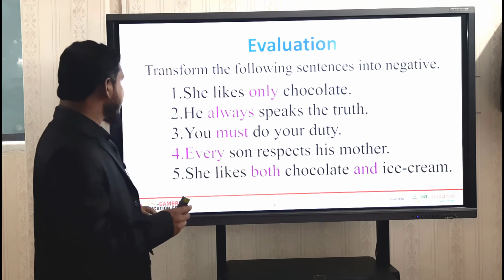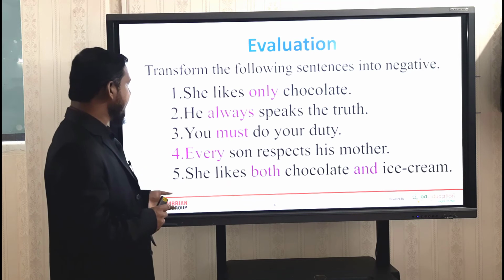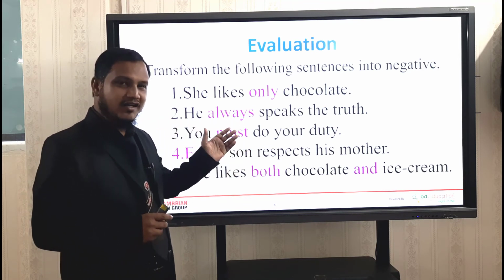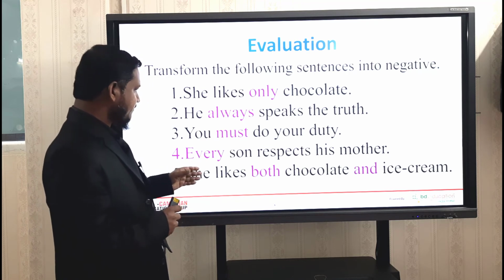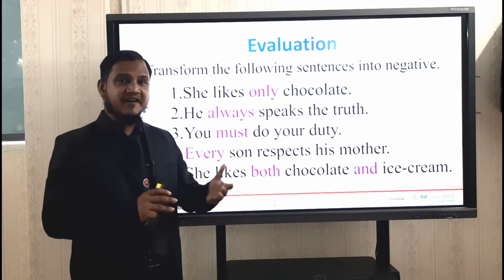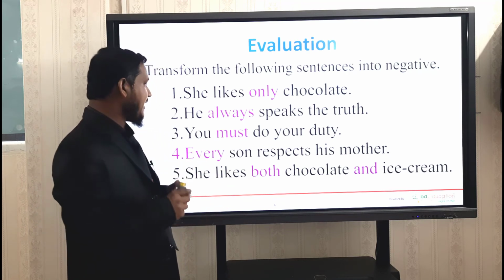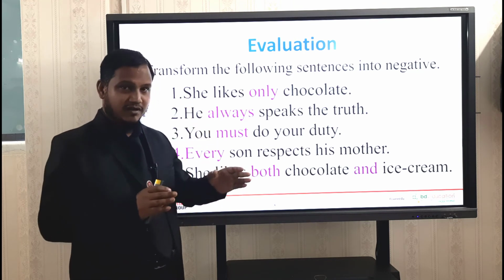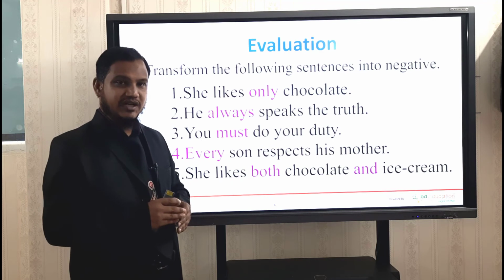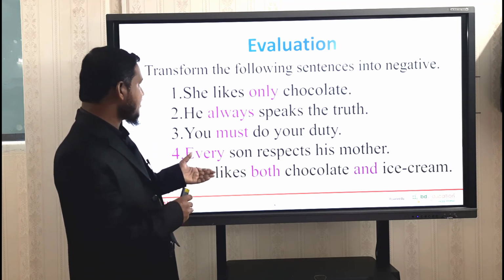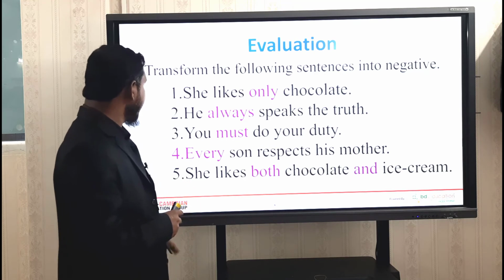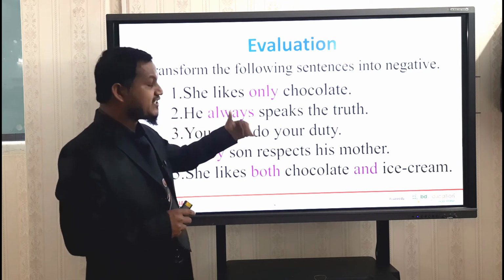Dear students, let's see the next sentence, sentence number 2. He always speaks the truth. So you have already learned 5 rules in the class, but I have arranged this sentence in jumble, not according to the rules serial. Okay, he always speaks the truth.